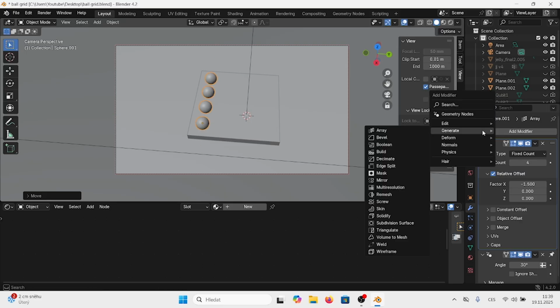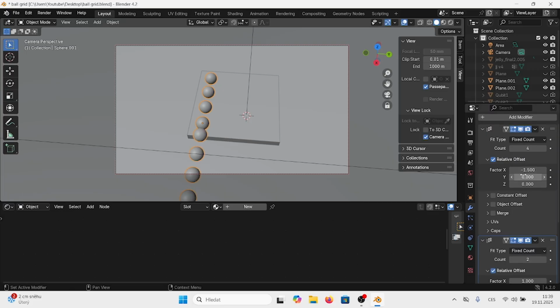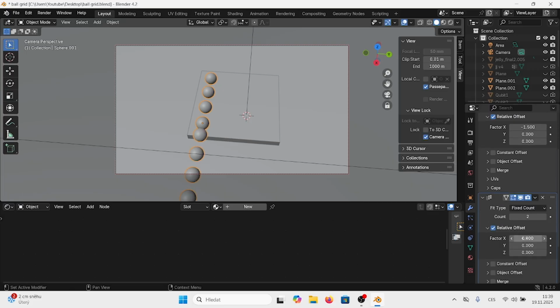So now we need to add array again, so it's 0 here, 1.5, so we can really create a nice array. So this is really our array.